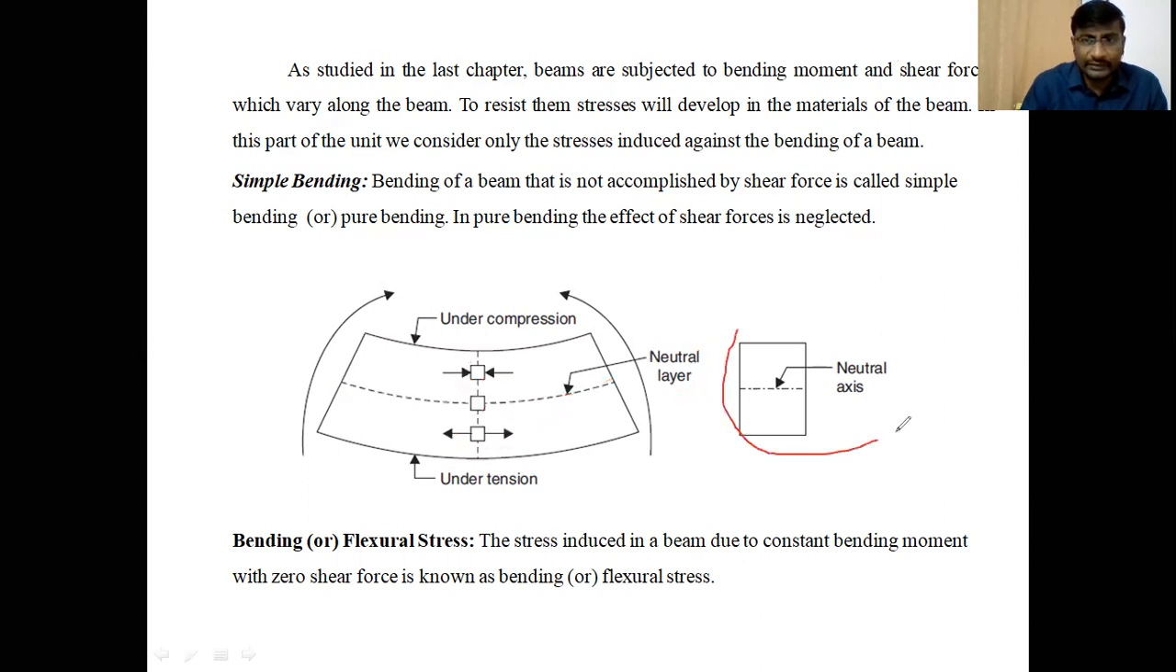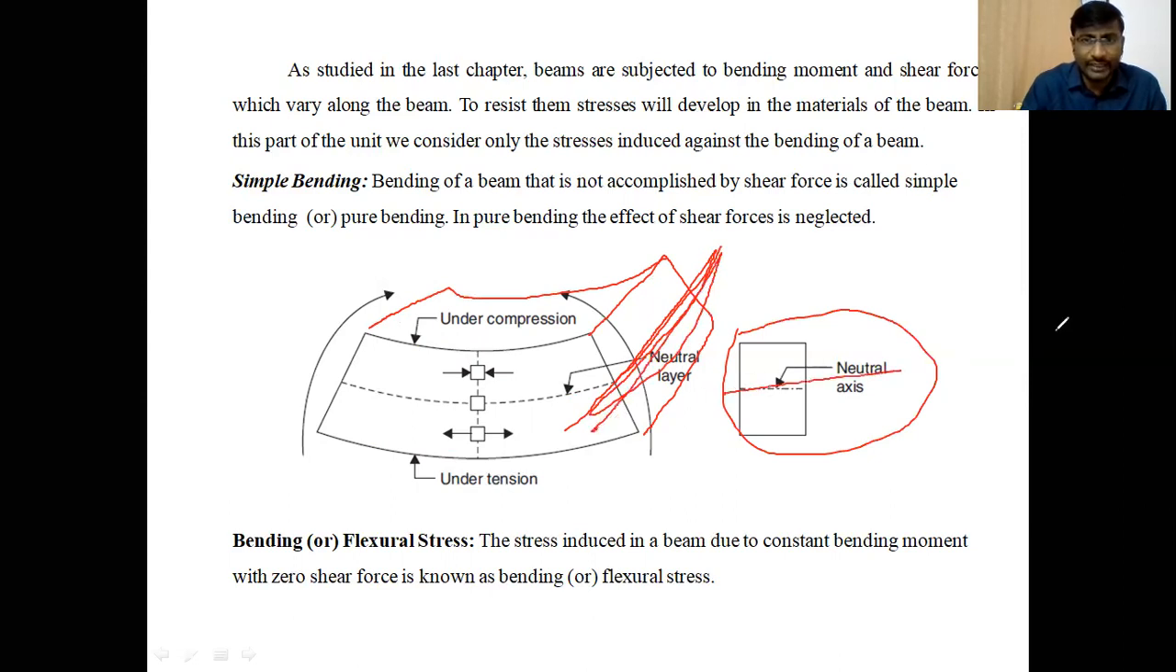So I showed here the cross section of the beam. This neutral layer will intersect with the cross section. The line of intersection of this neutral layer with this cross section is called the neutral axis. That means, for example, this is the cross section of the beam like this. The neutral layer intersects with the cross section. This is the total cross sectional area. The neutral layer will intersect with the cross sectional area at a line. That is the line of intersection. This axis is called the neutral axis.